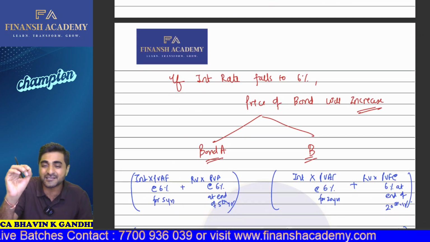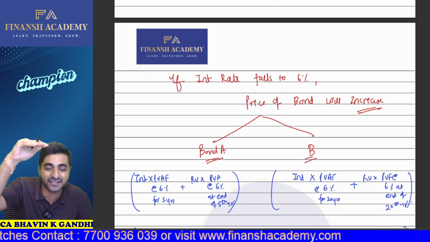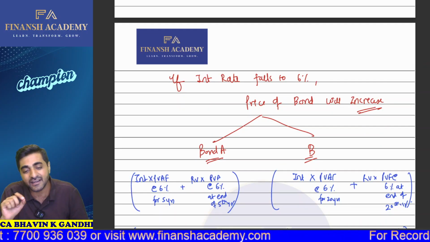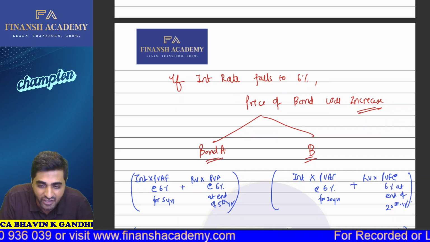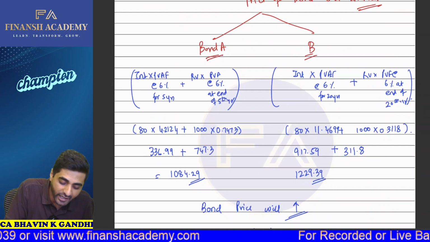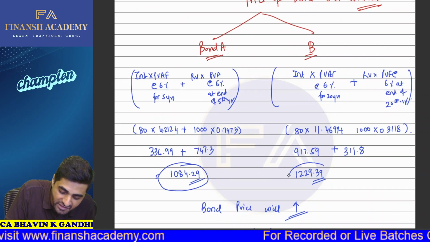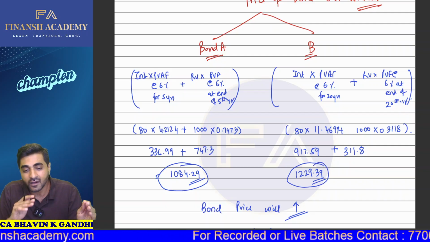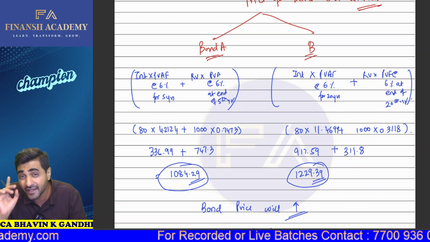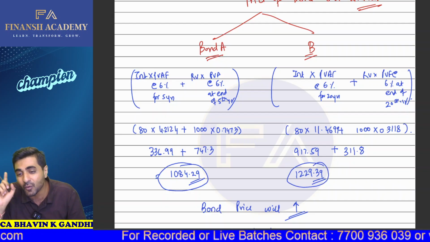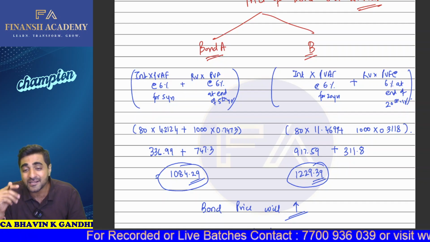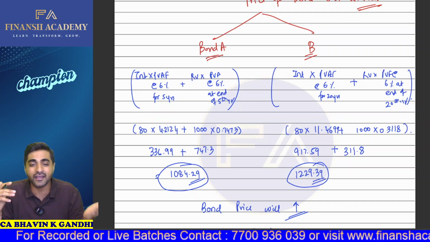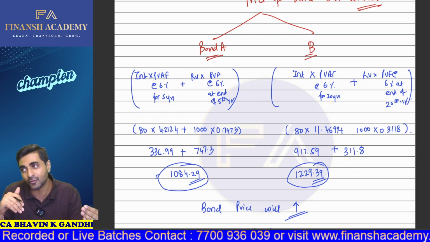If the yield falls to 6%, then can I say bond price will increase? Yes or no? Yes, sir. And as you all can see, interest into PVF at the rate of 6% for 5 years and redemption values, on this basis, you are going to get 1084.29 and this is 1229.39. So the price of the bond will increase accordingly. And bond B has more impact in its price. Bond B's price has increased to 1229 and bond A has increased just to 1084.29.